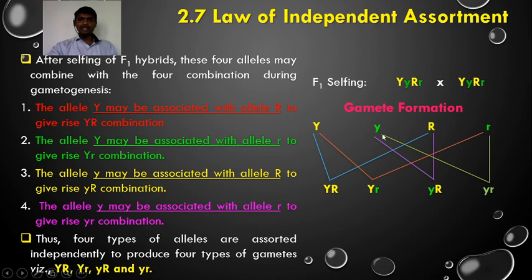This small y is not always associated with small r. It is also associated with capital R. Similar is the case: this capital Y is not always associated with capital R. It may also be associated with small r. So these alleles are assorted independently during gamete formation.